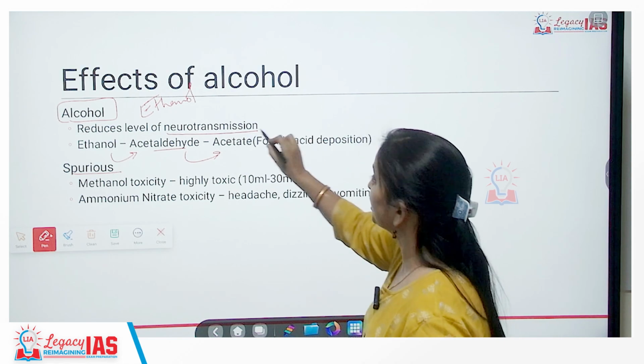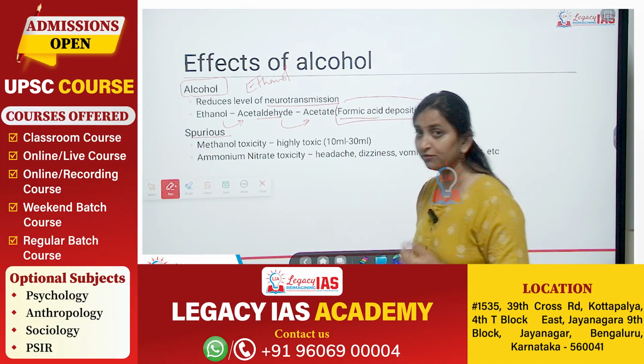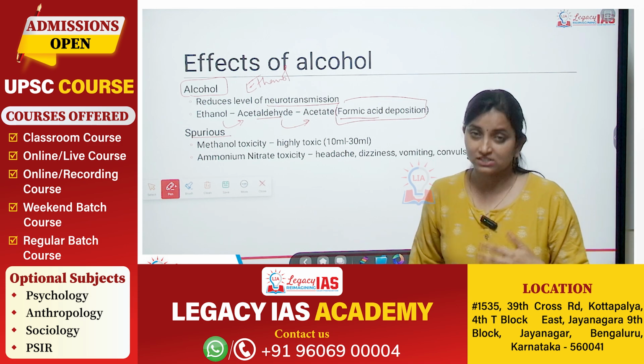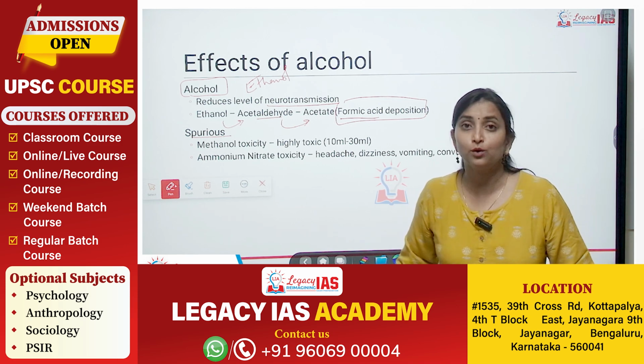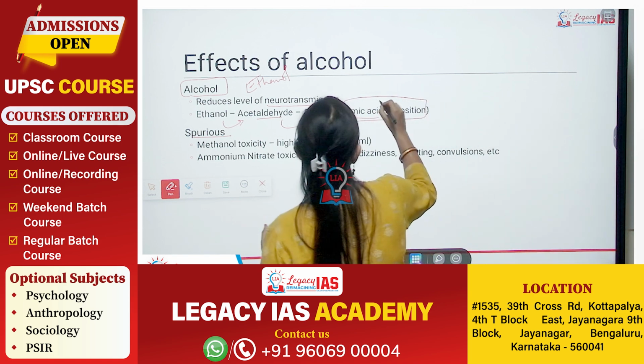But in case of methanol, we have one more chemical which is interfering in between. This is formic acid. And formic acid, which is an acid, gets spread over the entire body. So the body's blood capacity. So this has two repercussions.